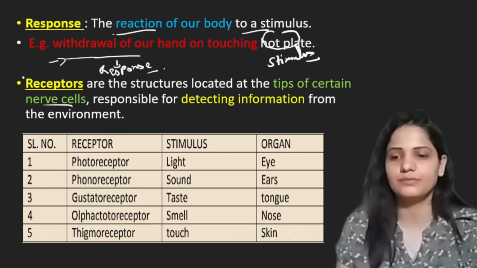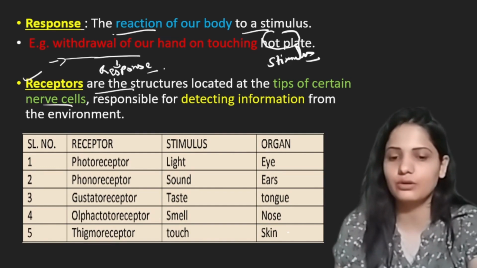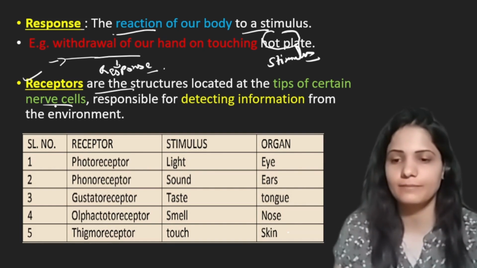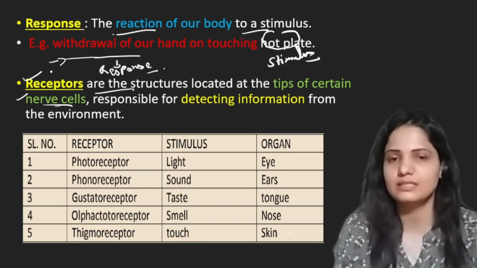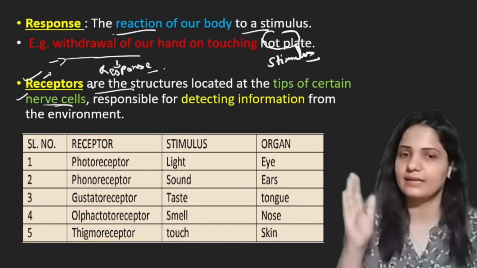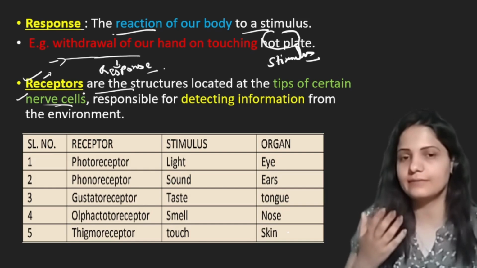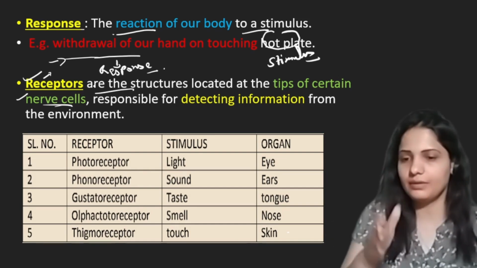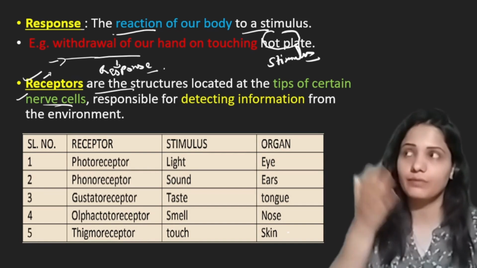Now next we have receptor. What is a receptor? Receptors are the structures which are located at the tip of certain nerve cells. The cells which are present in our nervous system are nerve cells. And receptors, what are receptors in simple words? Receptor means receiver. If you text your friend, you are the sender and your friend is the receiver. Receiver is which receives something. In this case, receptor is a receiver which receives information from outside.